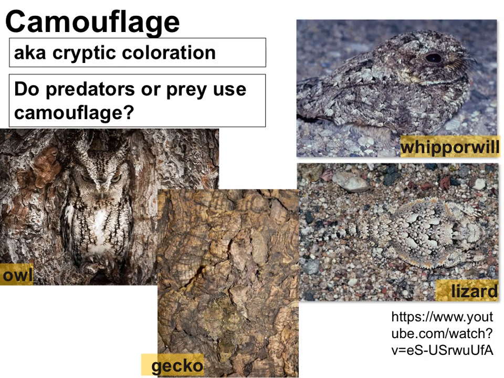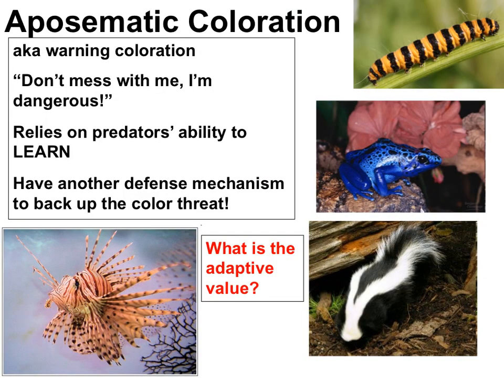Camouflage is another defense that's arisen from predator-prey interactions. Camouflage can also be called cryptic coloration. Prey use cryptic coloration to avoid detection by predators, and predators use cryptic coloration to get their sneak on while hunting. There are several examples here. Can you spot the organism in each picture? But sometimes organisms don't want to hide. Sometimes they want to be seen.